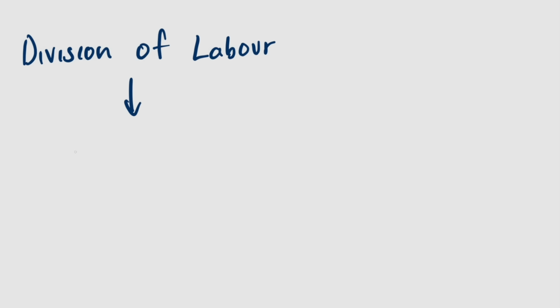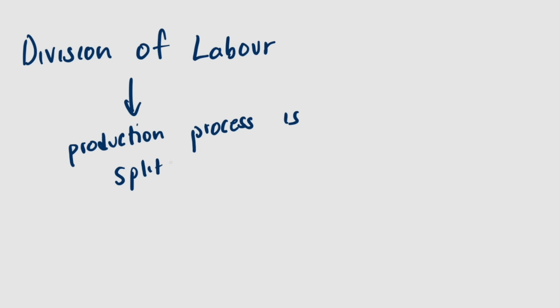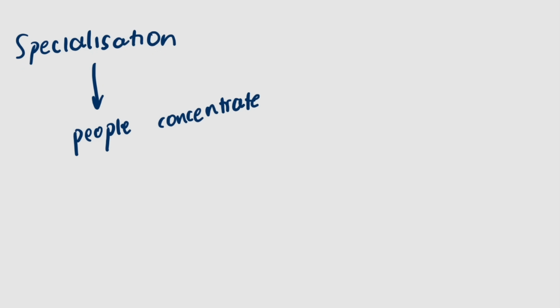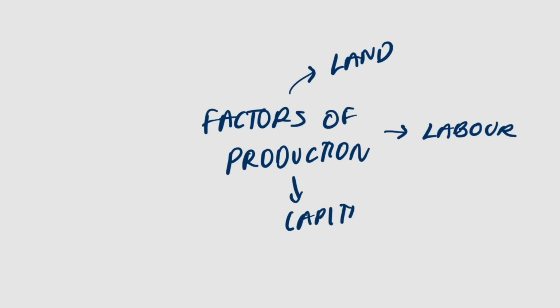Alongside business activity, we have something called the division of labor. Division of labor is simply when the production process is split into different tasks, and this is a form of specialization. What is specialization? Specialization is when people concentrate on what they are best at. We have 4 factors of production that are tied with the business activity, which are land, labor, capital, and enterprise.